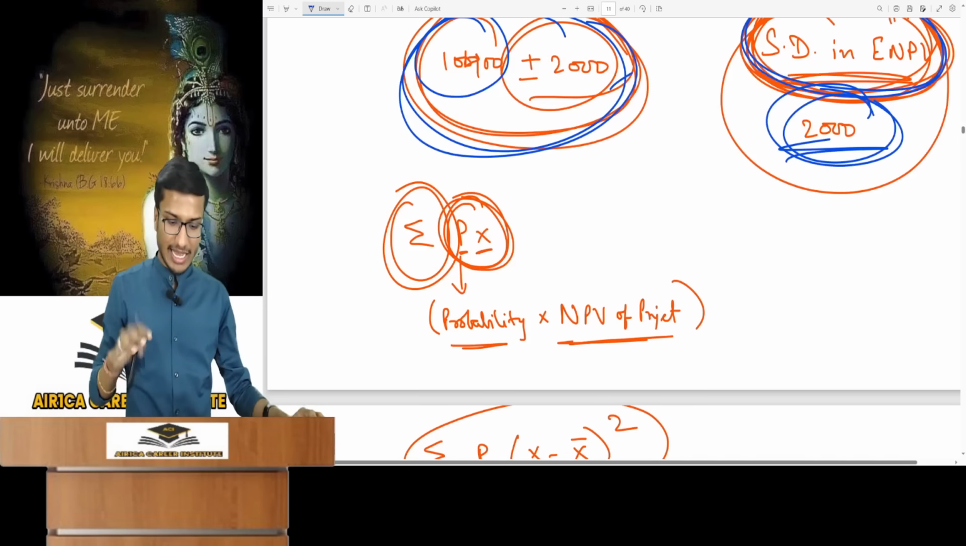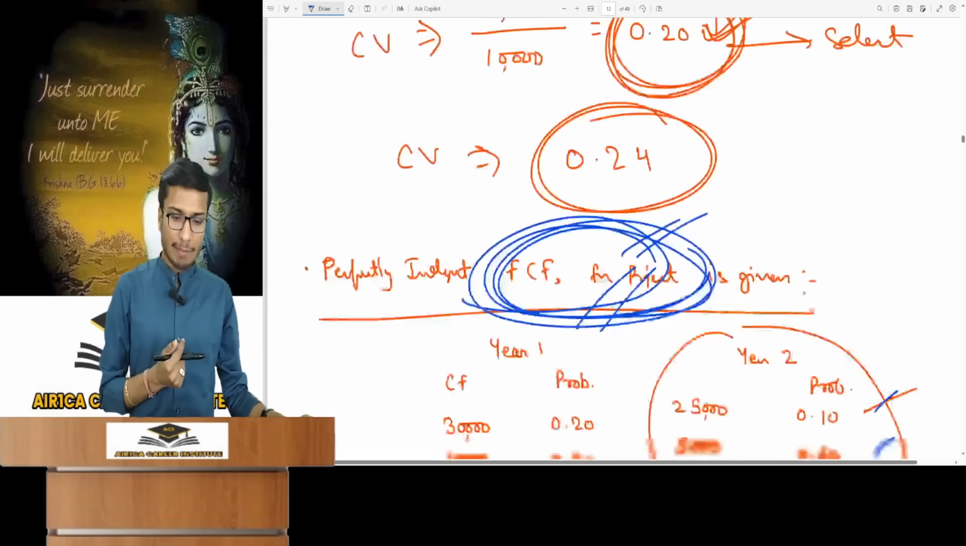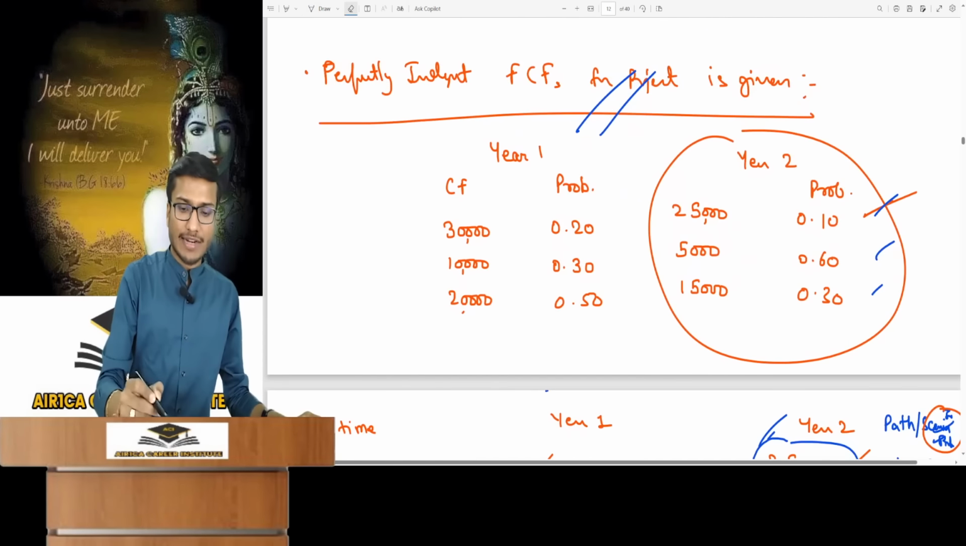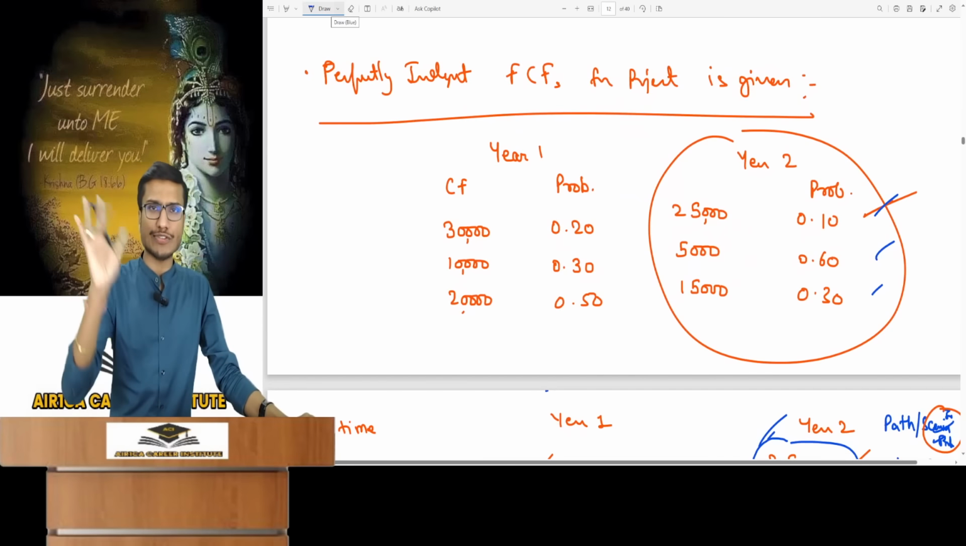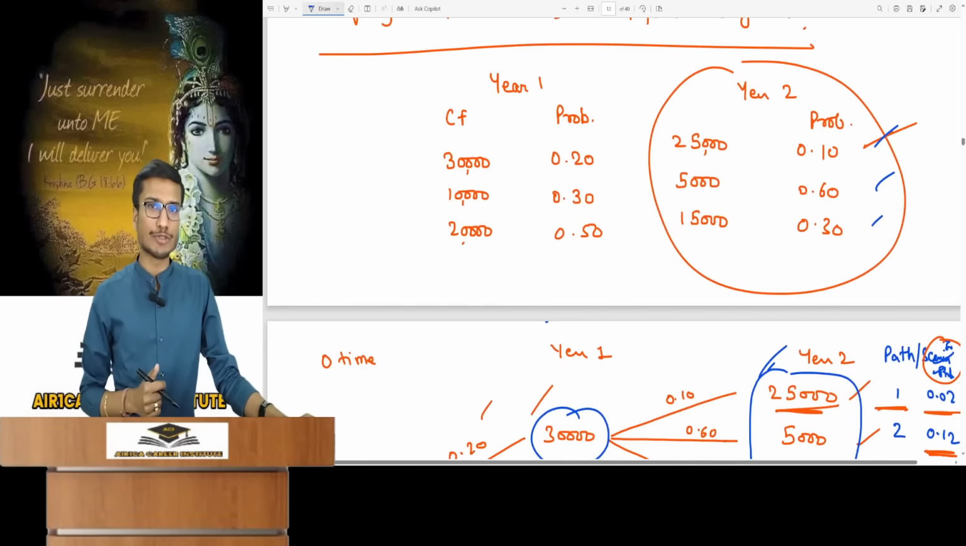Look in the question, the NPV is not given here. With probability, what are you given instead? You are given independent, perfectly independent future cash flows from the project. Sir, if we remove perfectly independent, we understand future cash flows. We will understand perfectly independent later. First, understand future cash flow.